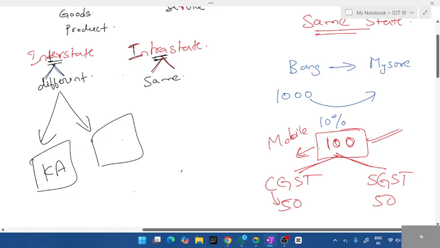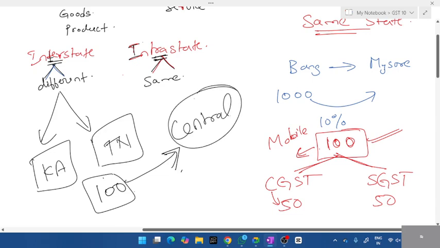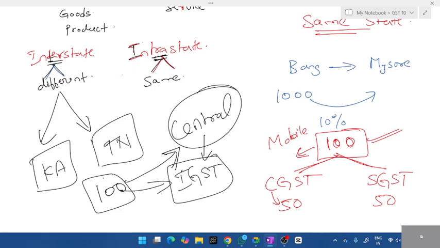What is intrastate? Interstate? What do you mean by interstate? For how many states? Okay, let me take Karnataka and Tamil Nadu. Interstate. What happens here if GST is rupees 100? They'll have a claim, right? So to whom does this GST go? If it is an interstate transaction, this GST will directly go to the central government, Modi's government. So they've named this term IGST. It's the same. IGST is the total amount of GST. So 100. Just because it is going to central, we call it IGST. This is the difference, so you should remember both.